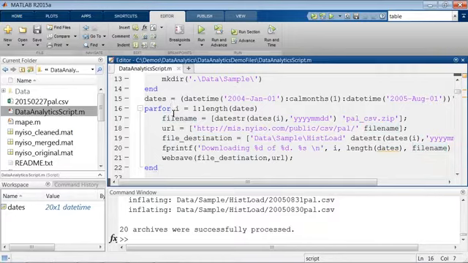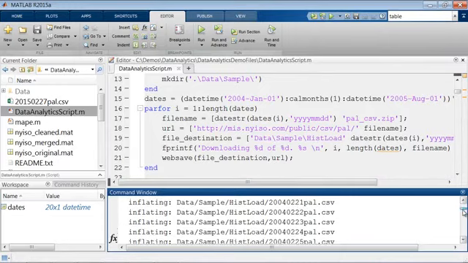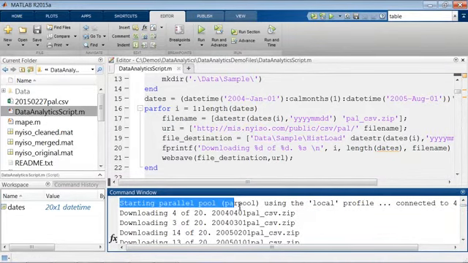It allows me to take iterations from a for loop and run them in parallel simultaneously. So if you notice when I first ran that, we got this message that we're starting a parallel pool using the local profile. What this means is we are starting up what we call MATLAB workers. These are really just extra MATLAB computational threads, extra copies of the engine, running on my local machine that allow me to take independent tasks and run them simultaneously. And if I want to download one file versus a different file, there are no dependencies there. I can do them simultaneously. So I put this inside of a parfor loop, and now it's going to take advantage of my quad-core machine to download files in parallel.